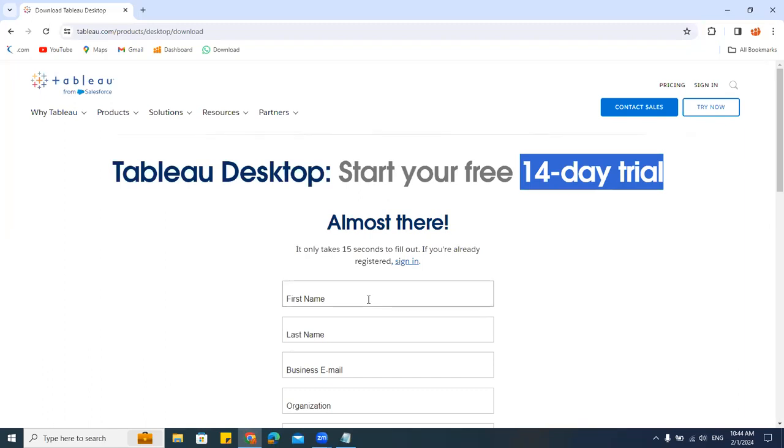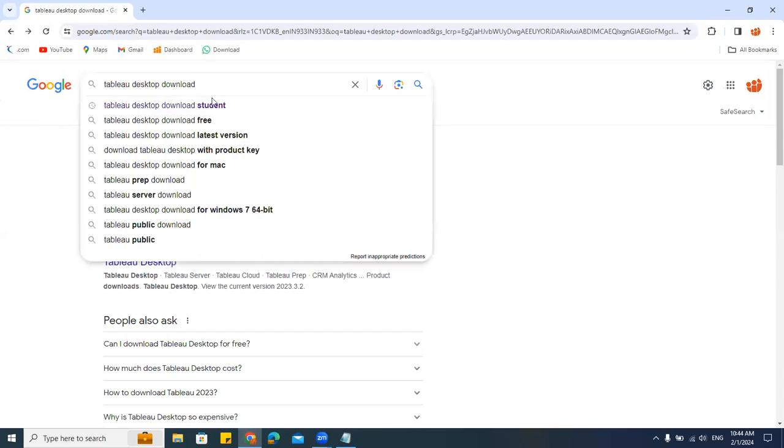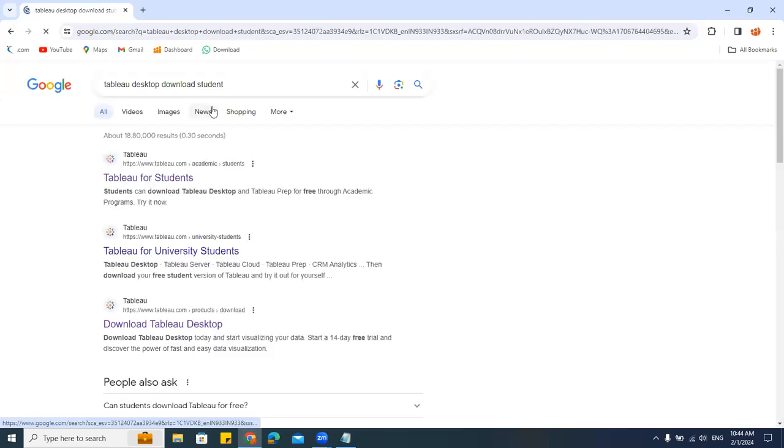There is one way you can get it completely free for 1 year. I'll tell you how, so you can plan accordingly if you want. There is something called Tableau Desktop for students. Who are students? Students who are in 12th and above, in college, doing their degree or master's degree, and it should be a valid ID. They should be in college and have a valid ID.